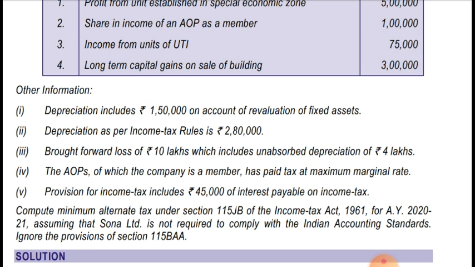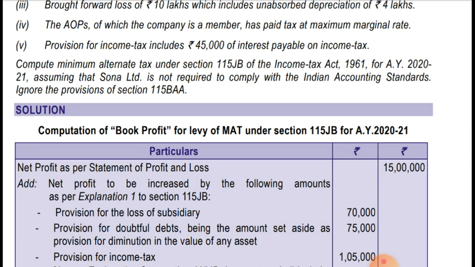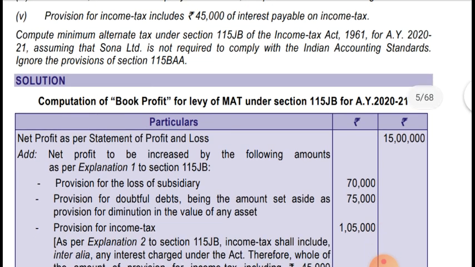So we have to compute the MAT under section 115JB. First you have to compute the book profit. Computation of book profit for levy of MAT under section 115JB for the assessment year 2021. Net profit as per the statement of profit and loss account given in the question is 15 lakhs. Now we'll add back the items mentioned in section 115JB that are not allowable. Net profit is to be increased by the following amounts as per Explanation 1 to section 115JB.